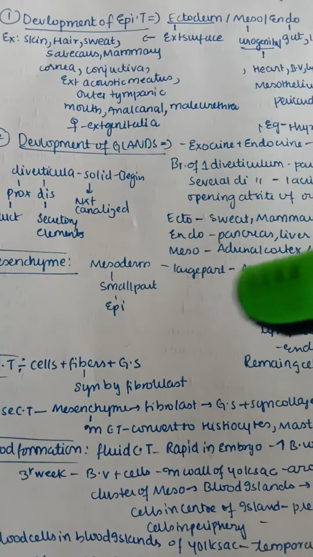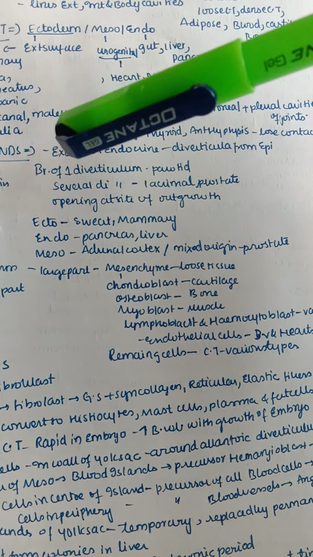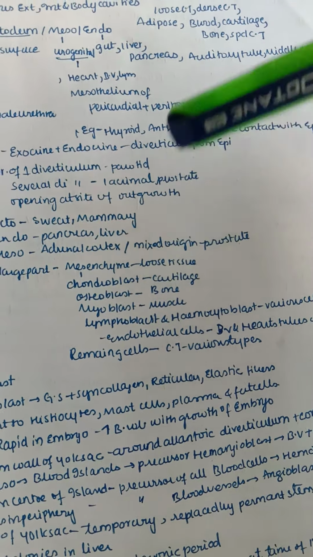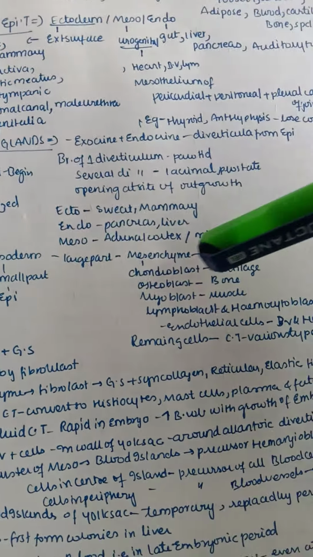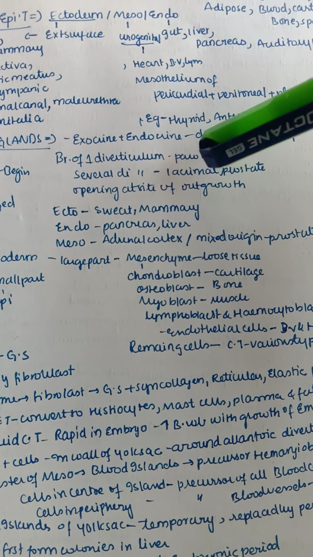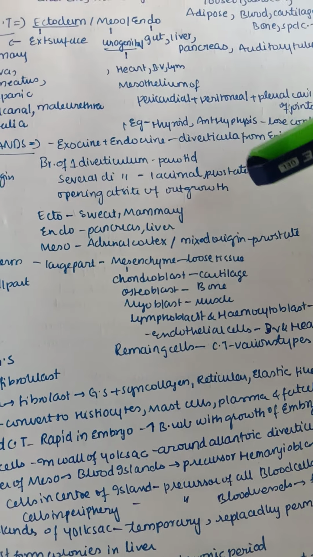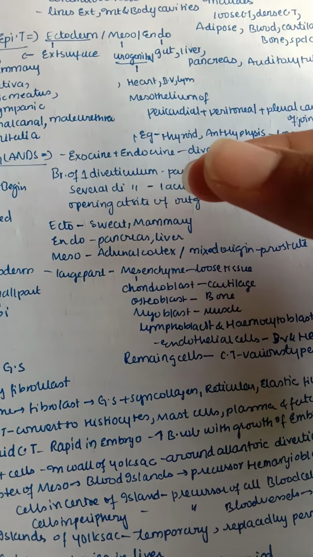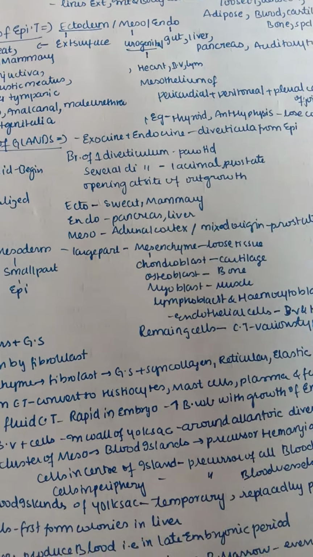Now let us see how the glands are developed. We have completed epithelium. Now, how are glands developed? We mainly have two types of glands, exocrine and endocrine, and these glands are diverticula forming from the epithelium itself. The epithelium forms some diverticula and these form the glands. If there is only one diverticulum branch, it is seen in the parotid gland, and if there are several diverticula, it is seen in the lacrimal gland and prostate gland. Glands have outgrowths, and they open at the site of the outgrowths mainly.